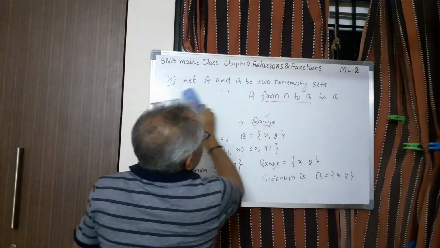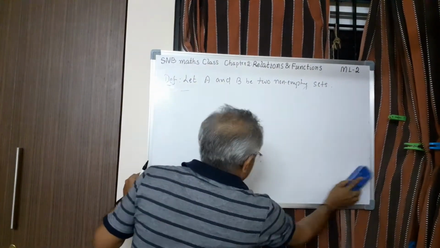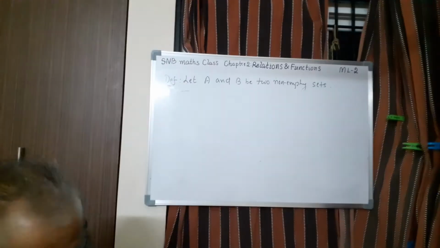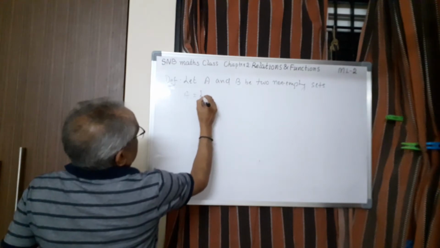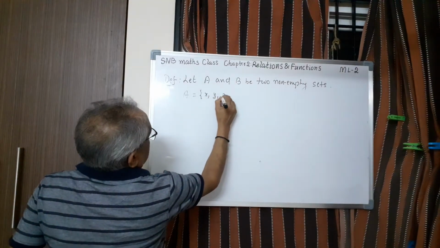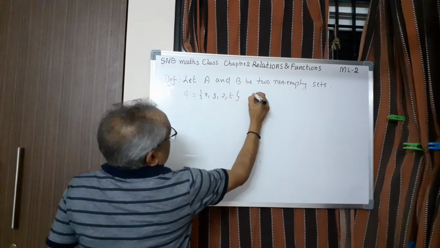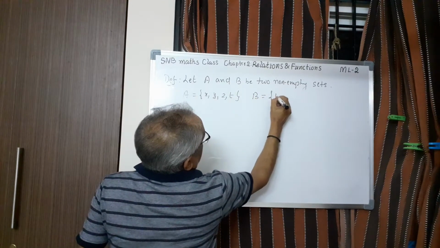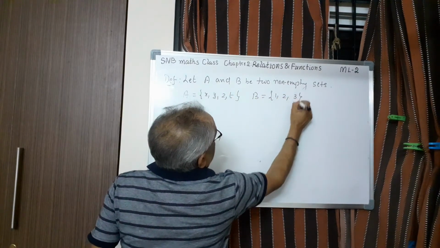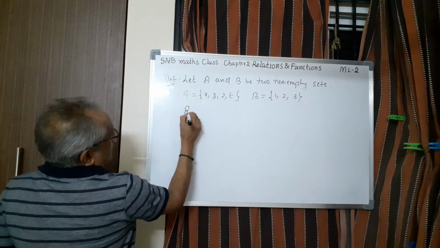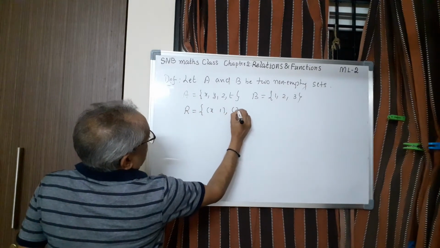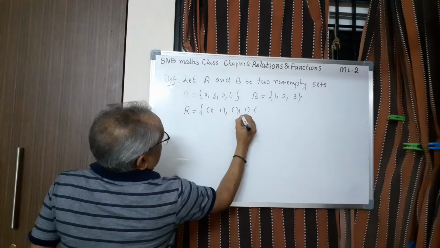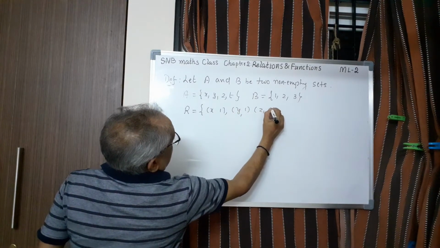Let me just give one more example and then we shall define it. Let us take A equal to x, y, z, t and B equal to 1, 2, 3. Suppose we define a relation R equal to (x, 1), (y, 1) and (z, 2).